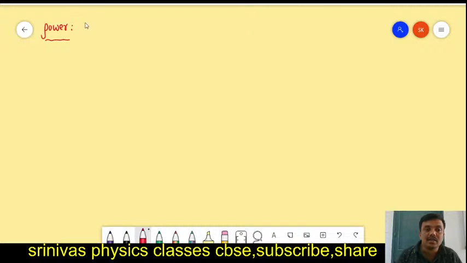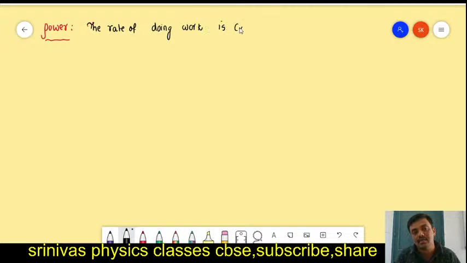Now power means the rate of doing work. The power definition is: the rate of doing work is called power. The rate means what? Rate means a time rate. If any work is divided by the time, then we say the rate of doing work is called power. Rate means work should be divided by time.